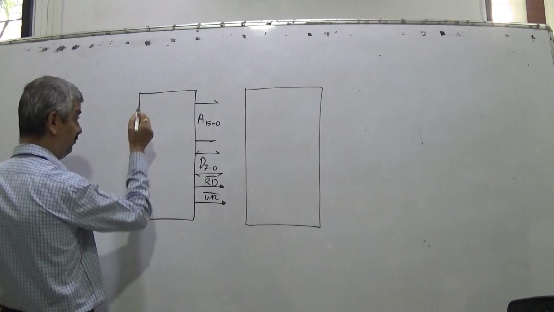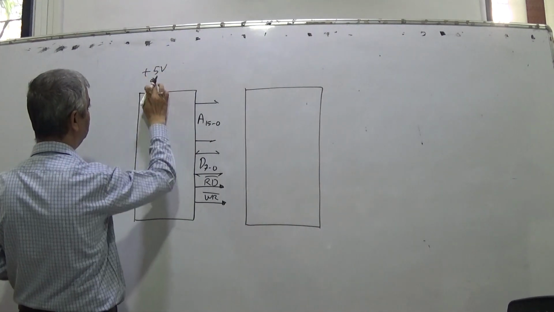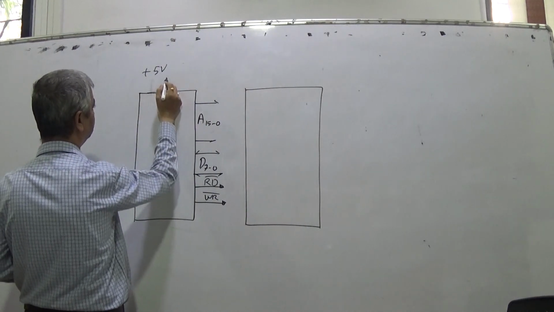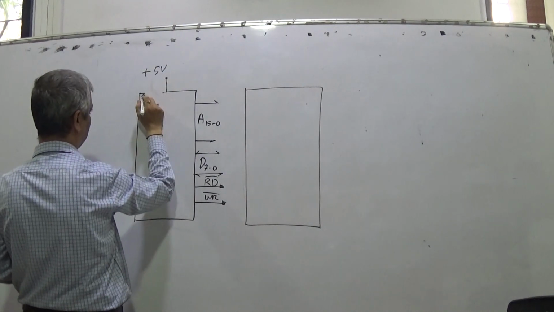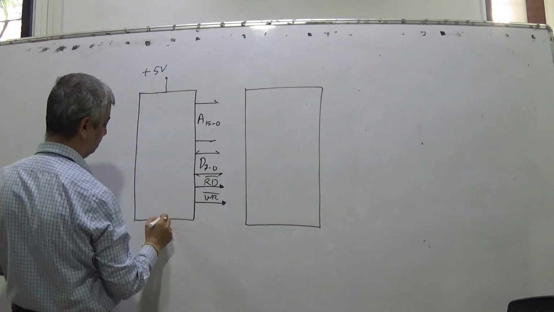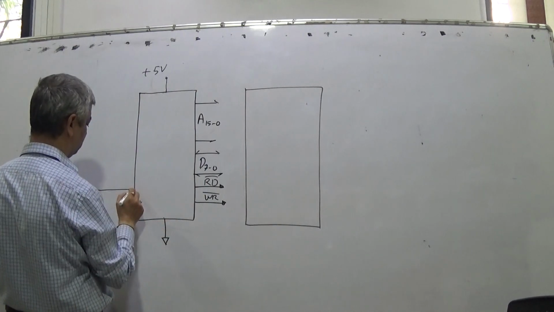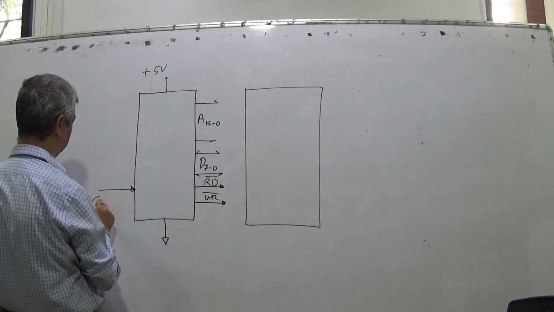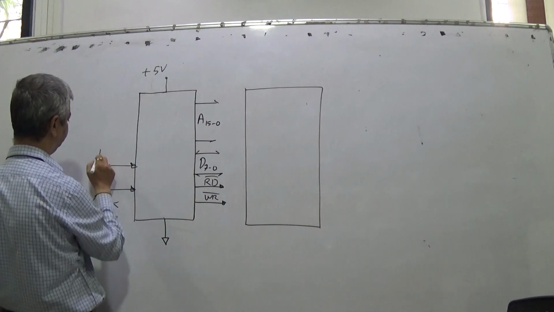It is having obviously power supply lines, plus 5 volt, also called VCC. Now there can be somewhat lower voltage level operations also. New chips are there. It is also having one clock and a reset.